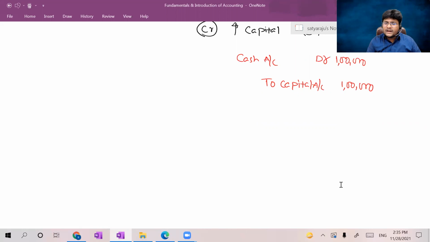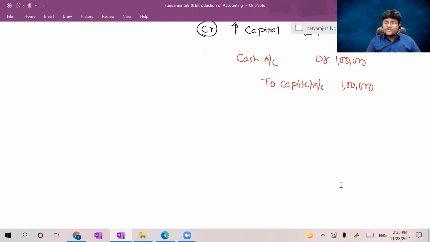In the form of journal entries, I will record different incomes at different points of time and in different amounts. For example, what are the total sales? Sale is an income, right? What are the total sales made in a particular month or a particular year? How can I know? By seeing the journal, I can't tell my total sales, because I made different sale transactions at different points of time on different days.